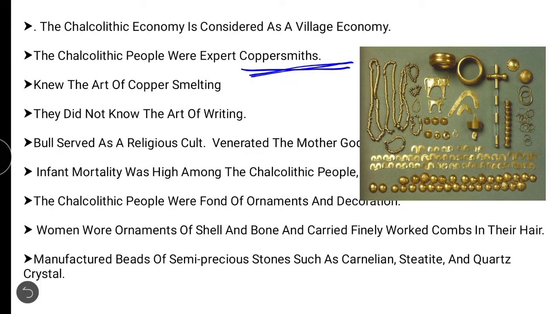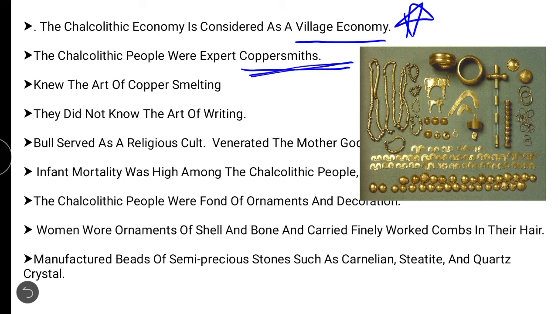And very important, guys, this Chalcolithic economy is considered a village economy till now also. The economy which we consider now in villages is also known as the Chalcolithic economy, which is very important, and we'll look into it in detail.